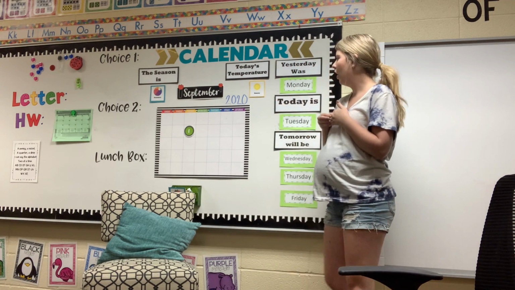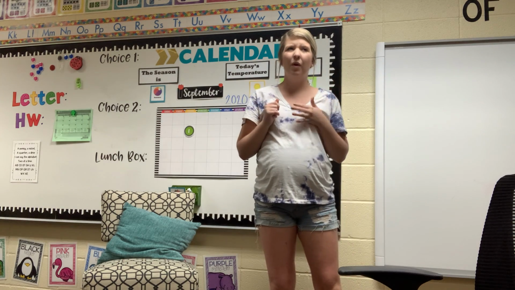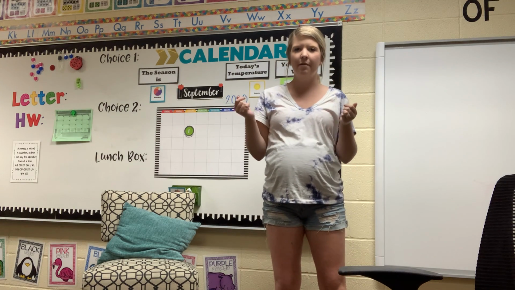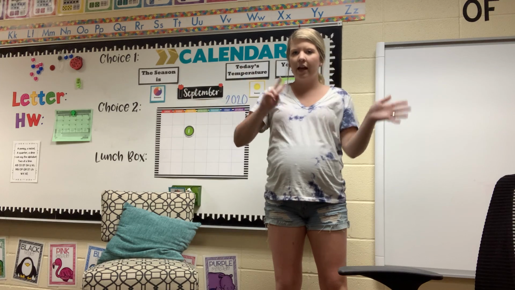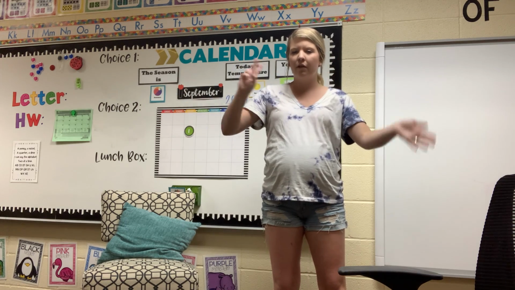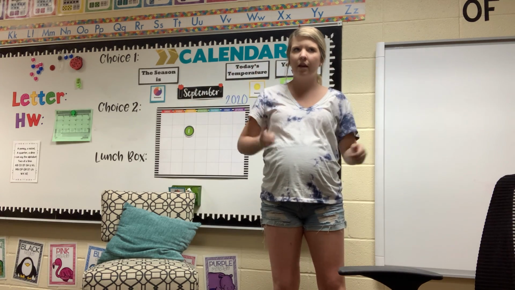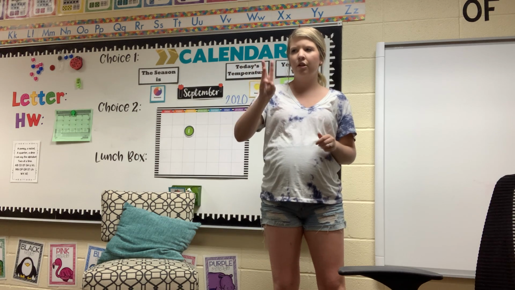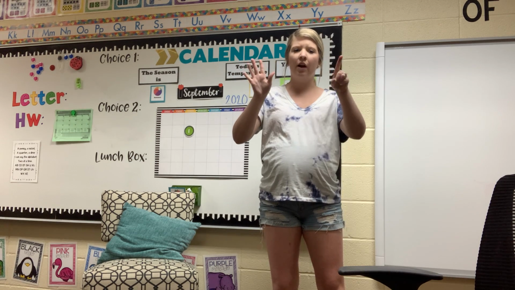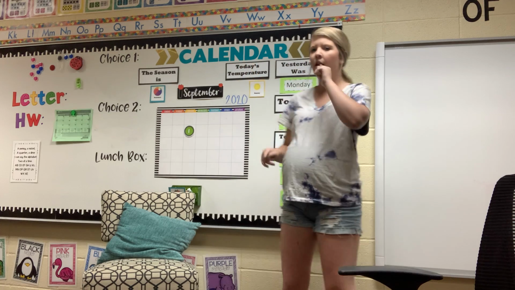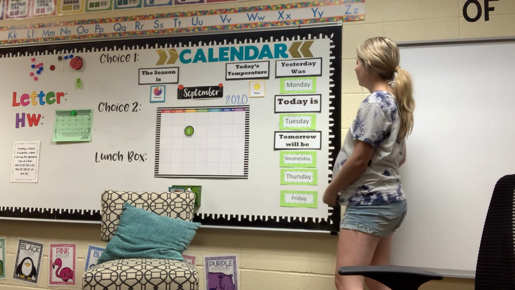So let's sing our Days of the Week song so we can figure out what day of the week it is. You ready? There are 7 days, there are 7 days, there are 7 days in a week. Sunday, Monday, Tuesday, Wednesday, Thursday, Friday, Saturday. Good.